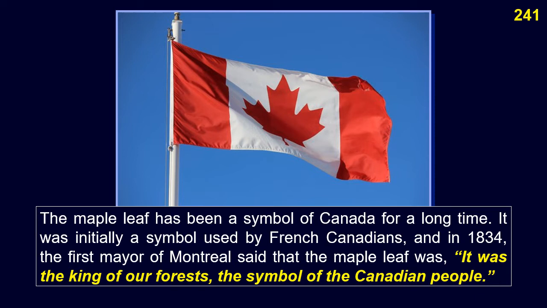It was initially a symbol used by French Canadians. And in 1834, the first mayor of Montreal said that the maple leaf was the king of our forests, the symbol of the Canadian people.